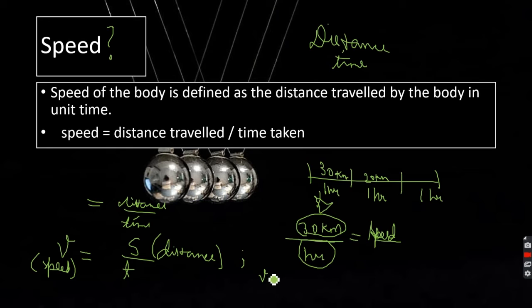So this is speed, right? Speed equals distance by time. The SI unit of distance is meter, and for time it is second. So speed is meter per second. That is the SI unit of speed.